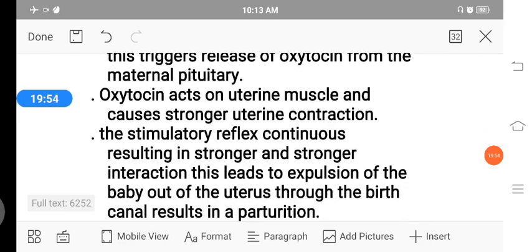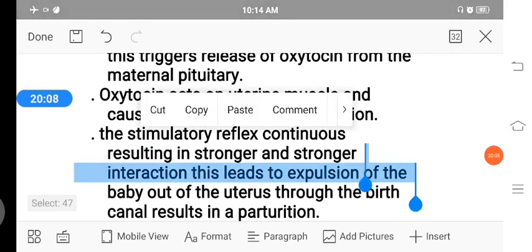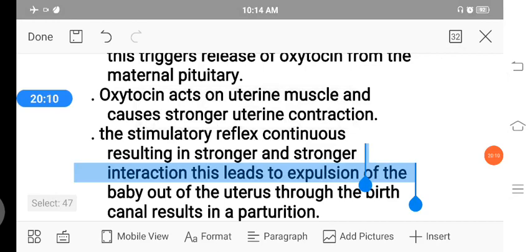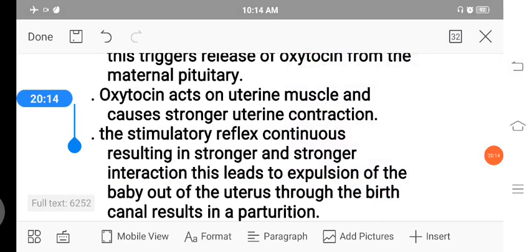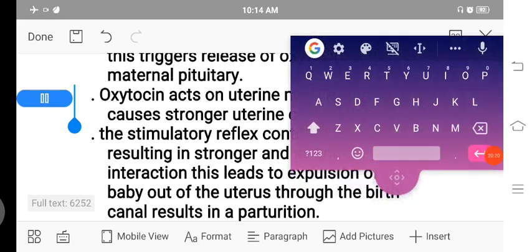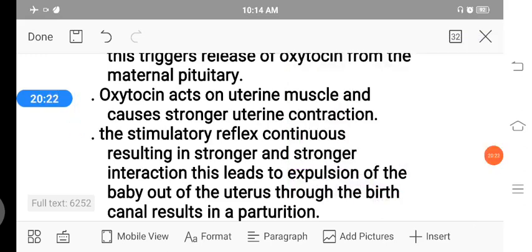The stimulatory reflex continues, resulting in stronger and stronger contraction. This leads to expulsion of the baby out of the uterus through the birth canal. Finally, the parturition, that is the delivery, occurs.